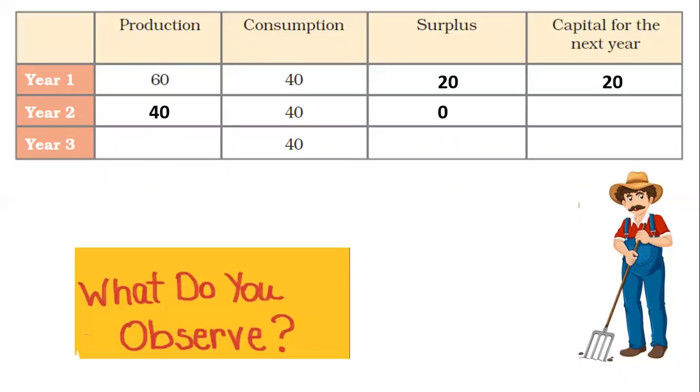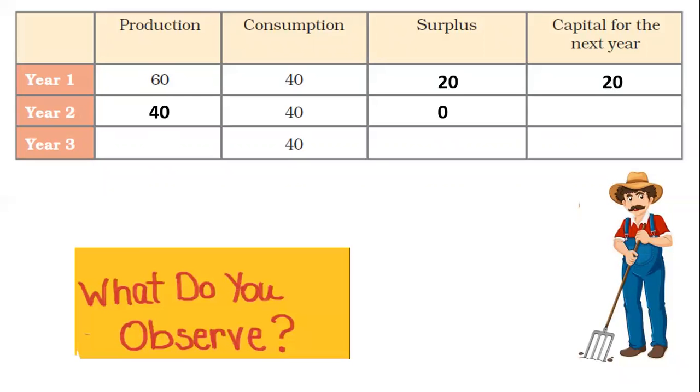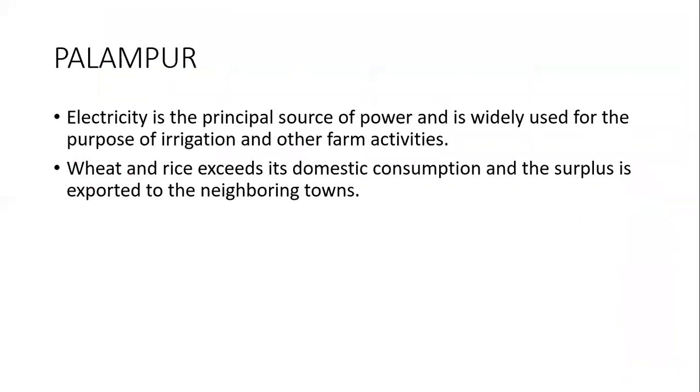These were 3 different scenarios to show you the production of wheat between 3 farmers and how it differs. If you compare the production, you see the first farmer, his production over the years has increased. For the second farmer, it was stagnant. And for the third farmer, the production kept on decreasing.